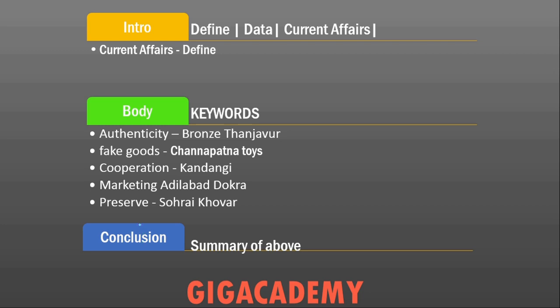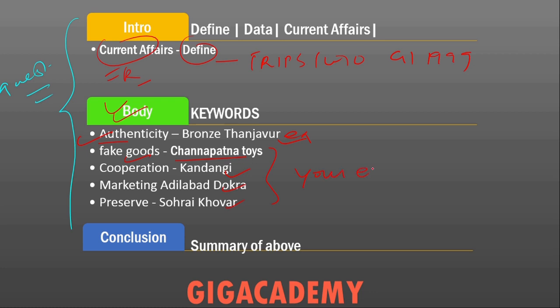So in a nutshell, these are some key points for you to remember for the question. In the intro, you can begin with current affairs and give examples, Rasgulla and all. Then you go on and define. Please mention specific keywords like TRIPS, WTO, GI Act of 1999. Then go on to the body. Write a subheading, authenticity, give an example. Similarly, fake goods, give Channapatna toys, Adilabad, and you can write your own example, whatever you feel is necessary or fits here. And in conclusion, you give the summary of the above.